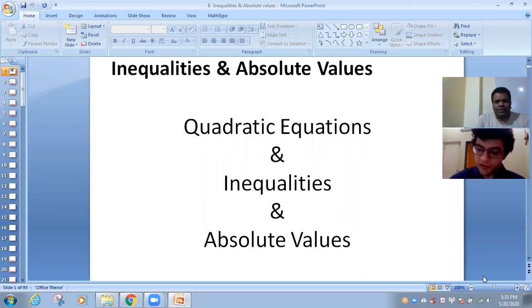Yeah, so let's start the topic today. We're going to start inequalities and absolute values. Before I start inequalities and absolute values, the concept requires us to discuss equations. So in this class, our major focus will be first on quadratic equations, then we can move towards inequalities and absolute values. Okay. So let's begin.